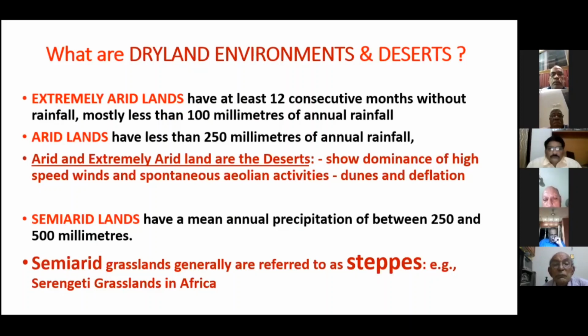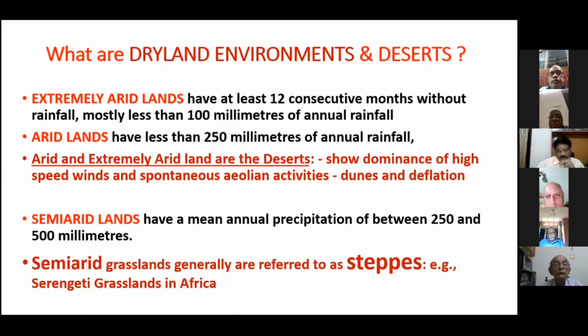Extremely arid lands have less than 100 millimeters of annual rainfall. It's a very dry environment, and many of these areas do not even have rains for 12 consecutive months. So they are extremely dry areas. Then we have the arid lands, which have up to 250 millimeters of annual rainfall.